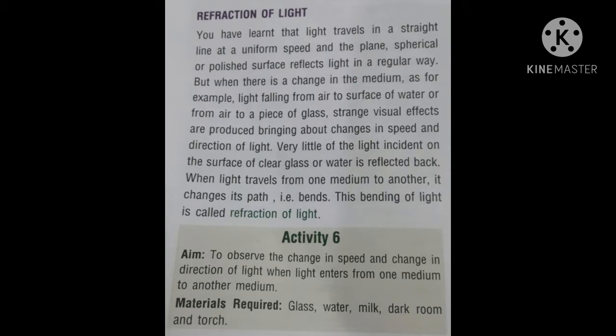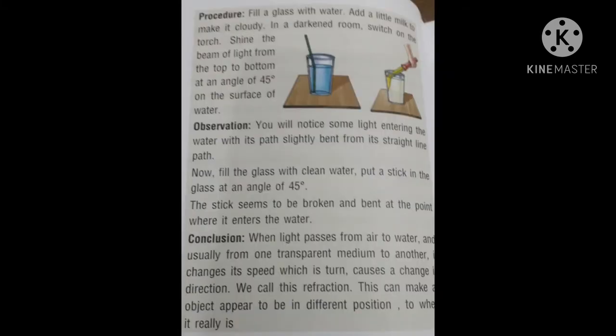Activity 6. The aim is to observe the changes in speed and direction of light when light enters from one medium to another medium. Materials required: glass, water, milk, a dark room and a torch. Procedure: first of all, fill a glass with water. Add a little milk to make it cloudy.